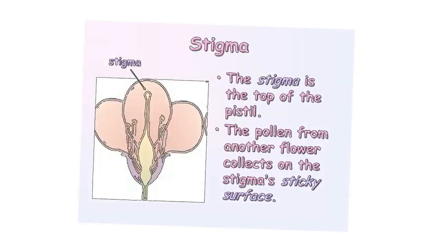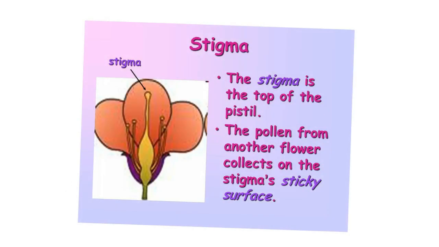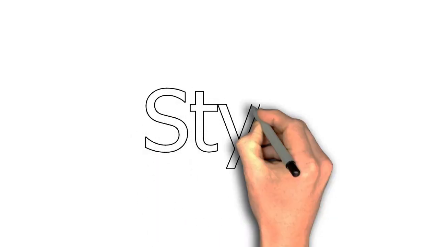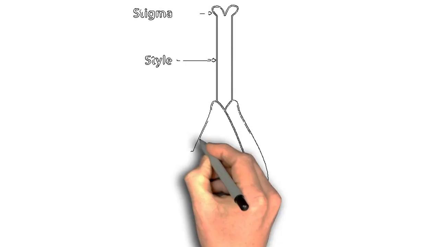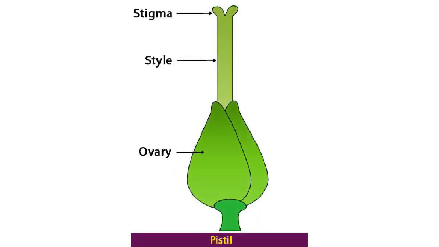The stigma is covered with hair or glandular papillae, and it serves as the landing place for pollen grains during pollination. The insects, when they carry the nectar and the pollen grains, sit on the stigma so that they can shed the pollen grains on it. Style is the tubular slender stalk which connects the stigma to the ovary. It's just a connection between the stigma and the ovary.